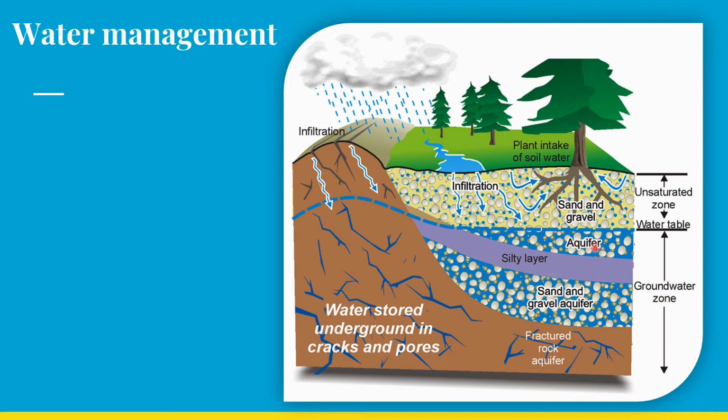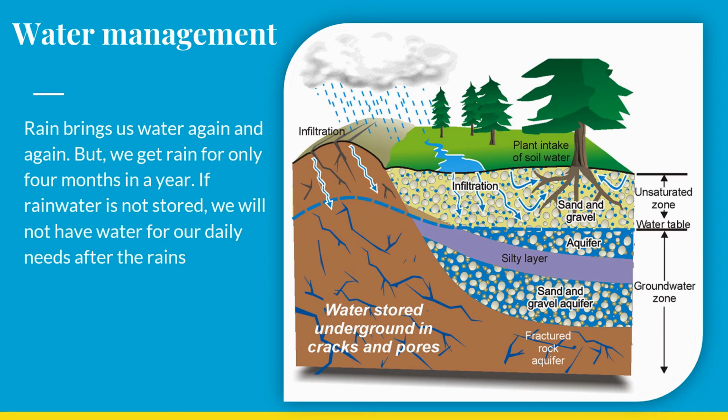So, many times the water flows away, and it cannot percolate into the ground. So it is very necessary to stop the flow of water so that it percolates into the soil, and the groundwater storage increases. So to increase the groundwater storage, you need to stop the flow of rain so that more water gets seeped through the soil into the groundwater table.